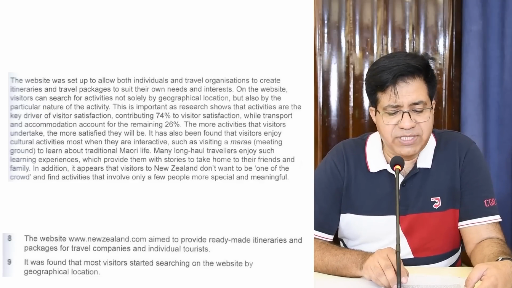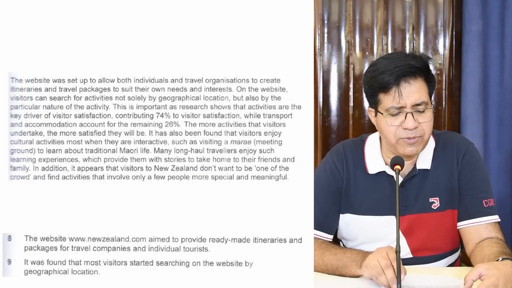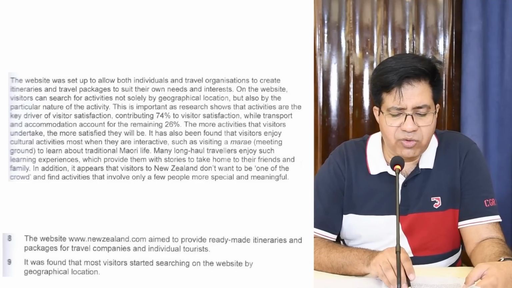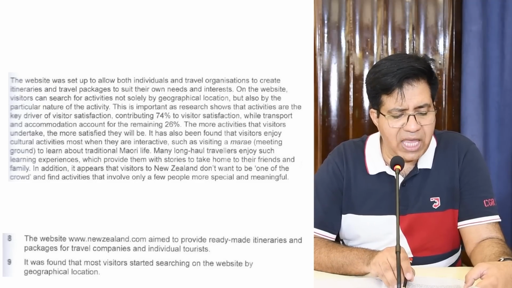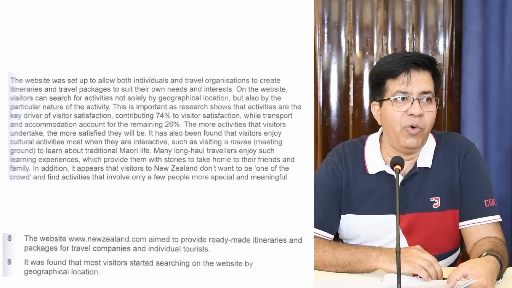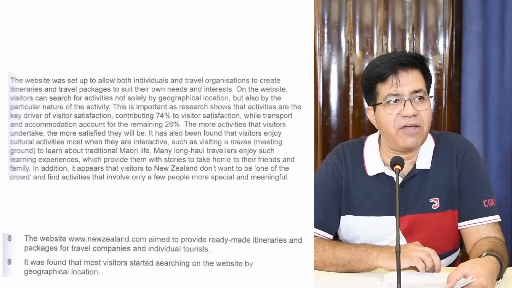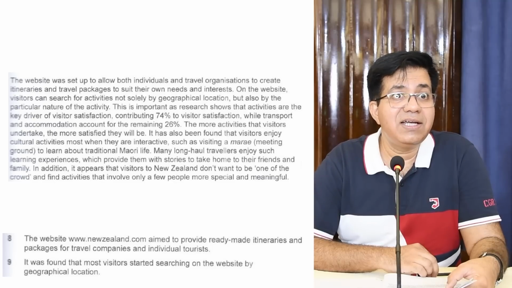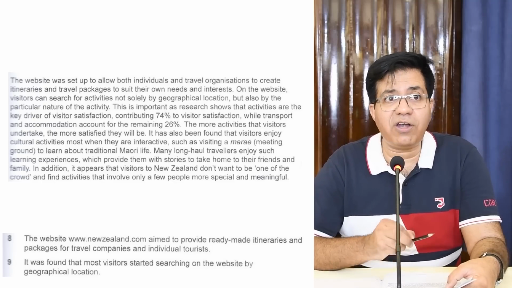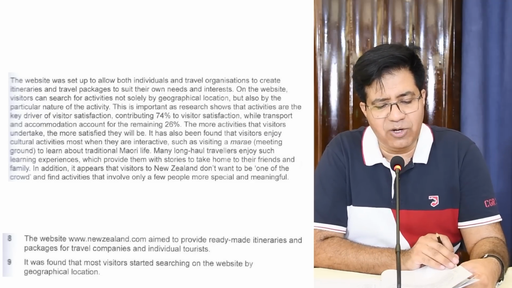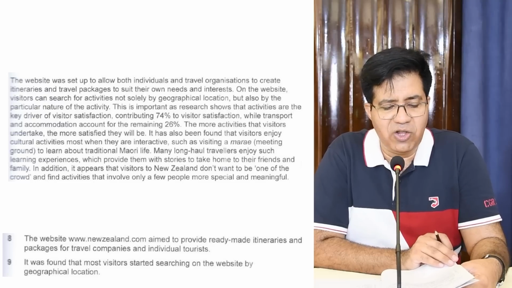Now I'm going to read it from second line. Second page, third paragraph, second line after full stop. On the website, visitors can search for activities not solely by geographical location, but also by particular nature of the activity. Have they mentioned anything that most visitors, they search the website by geographical location? So what is the answer? Answer is not given, because they did not mention that most visitors, they search the website by geographical location or not. So answer is not given.